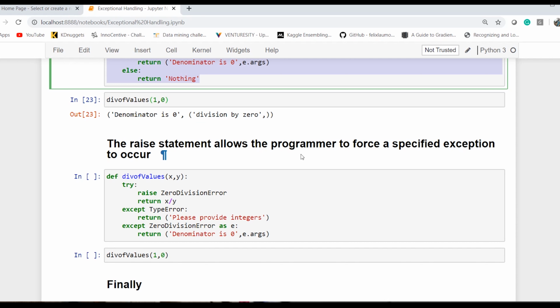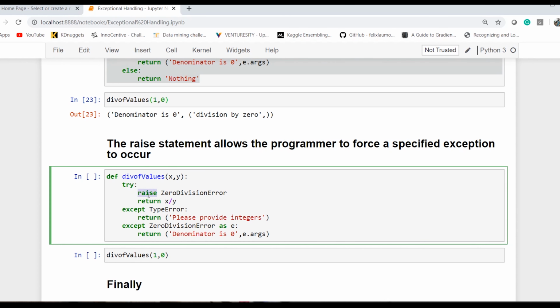The raise statement allows the programmer to force a specified exception to occur. Now in between, if I want to raise a particular kind of exception, I can simply use the raise reserved keyword and then call that particular kind of error or exception, and then it raises that exception and stops the code there itself.